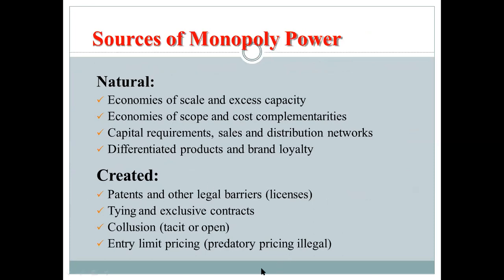For example, not everyone can open a pharmacy or educational center, right? Because you need licenses, let's say, and not everyone can get that license. You have to prepare some documents or this kind of thing. And also tying and exclusive contracts, collusion, tacit or open, and limit pricing.